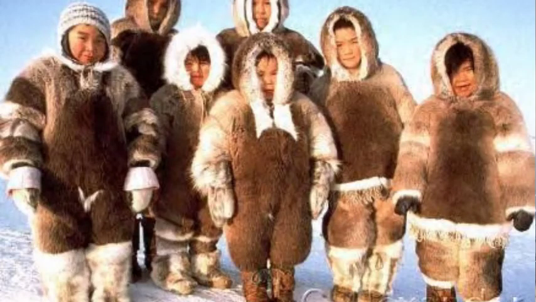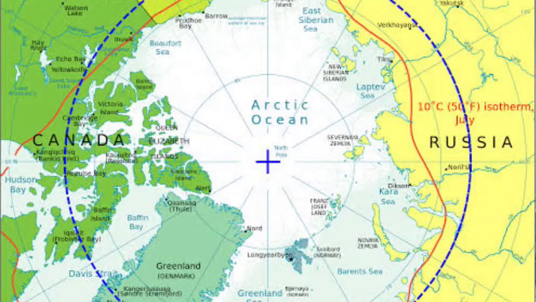Eskimos first entered North America about 500 years ago. How did they come to North America? They crossed the Bering Strait from Asia.